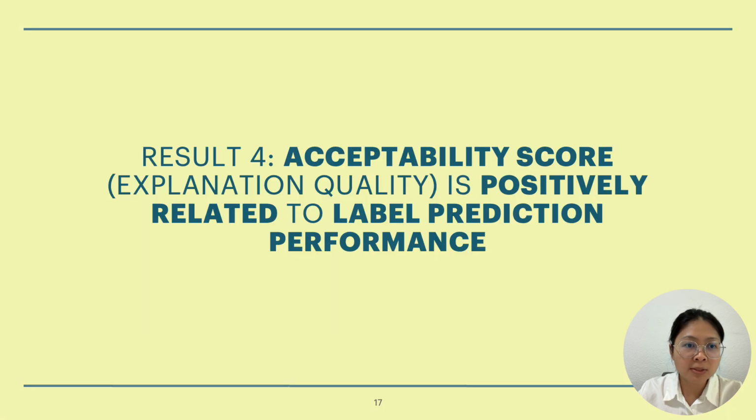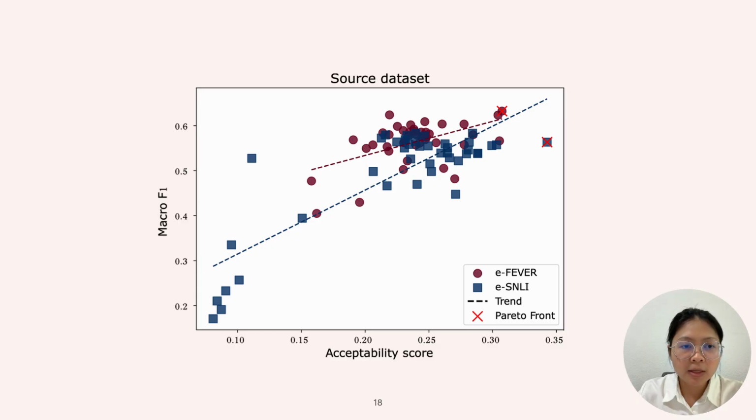So the fourth result we have is that the acceptability score is positively related to the label prediction performance. Here we show a figure from our paper that shows this trend. On the x-axis is the acceptability score and on the y-axis is the micro F1.